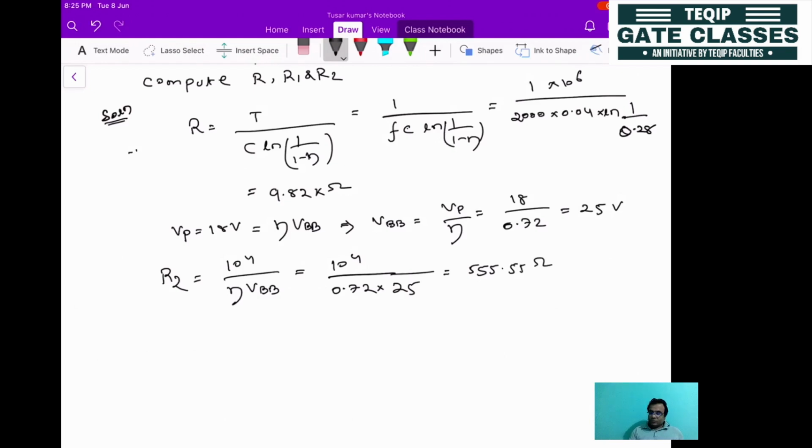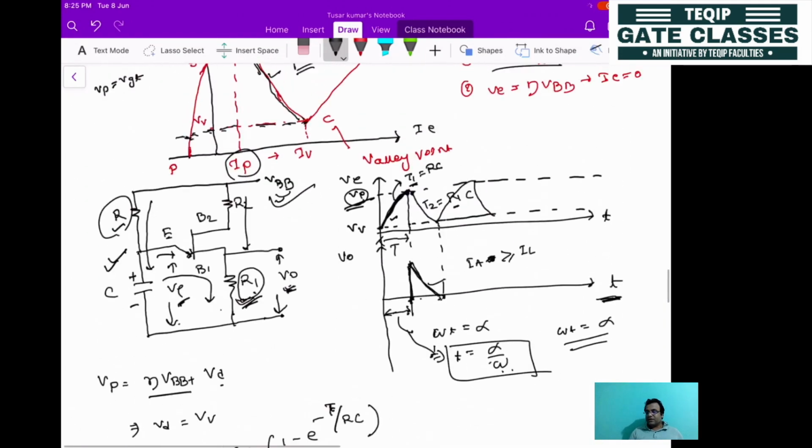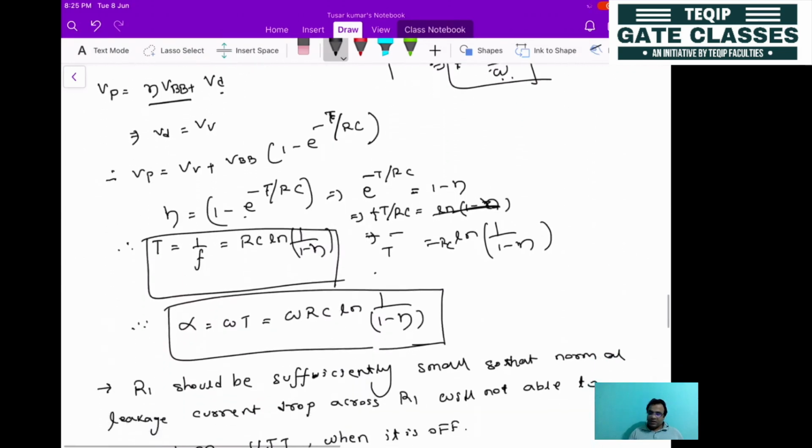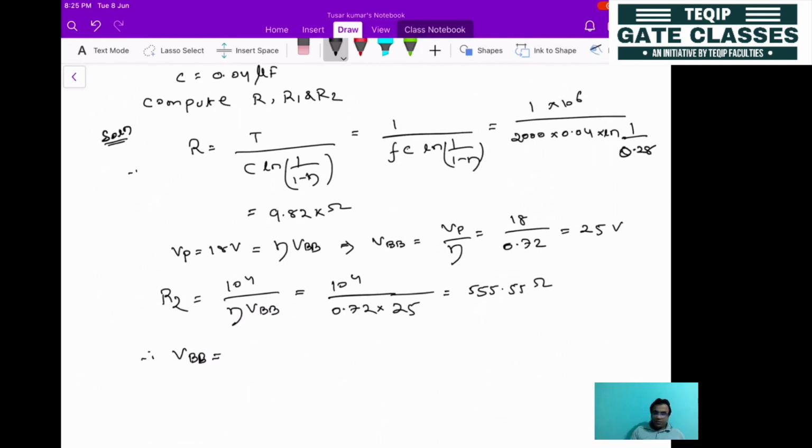Then what will be the VBB? Now look here. It is saying that the leakage current is given. Leakage current means the current flowing through this path; that is the I leakage. So how to represent that? VBB will be equal to the leakage current into R1 plus R2 plus RB1 plus RB2.